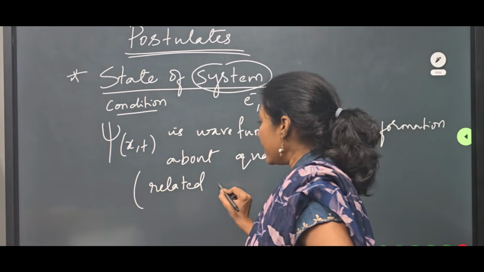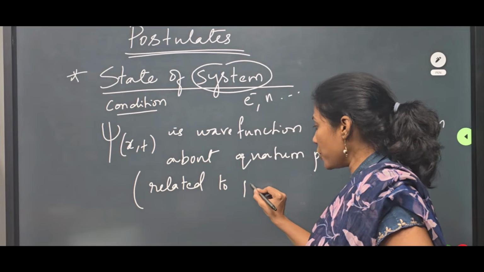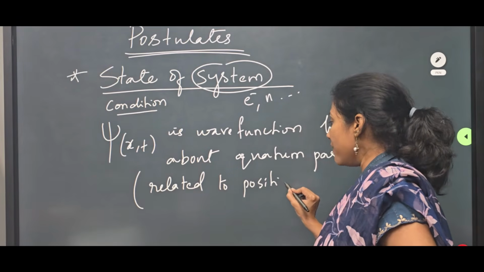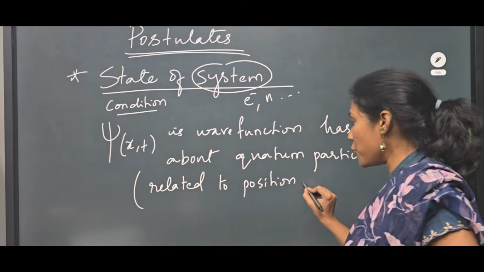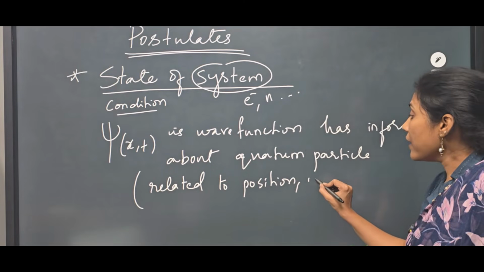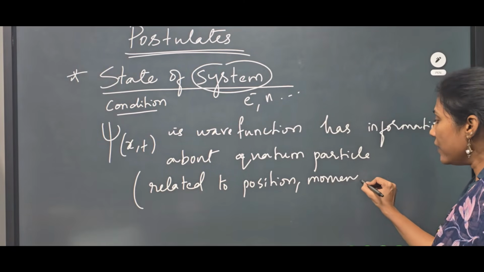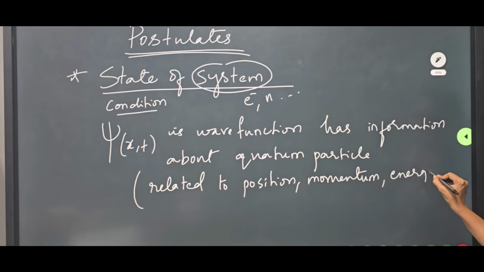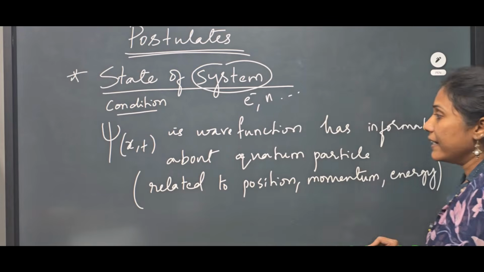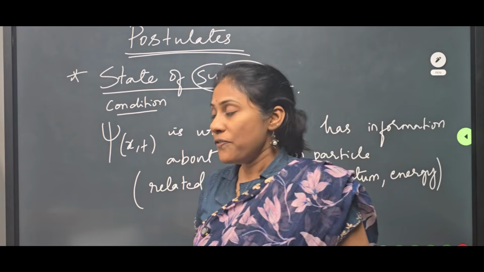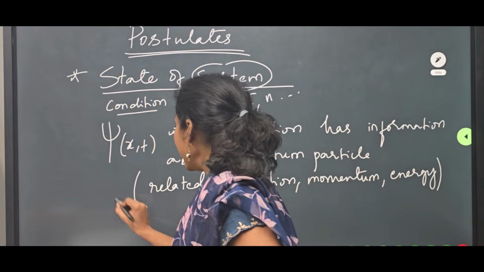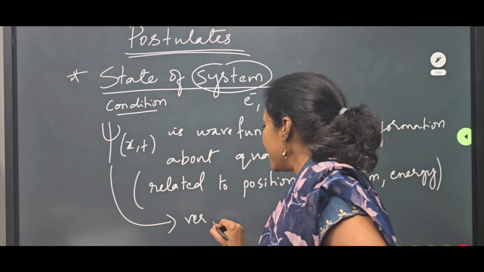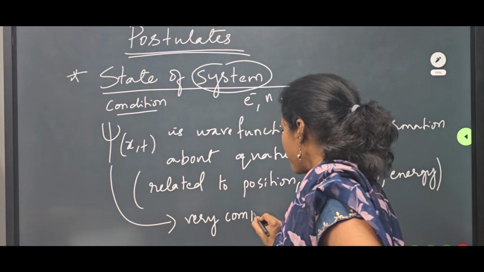It has data related to position. From the psi value you can come to know the position of an electron, or you can come to know the momentum of an electron. You can also come to know the energy of a system. That is the importance of psi, and this psi is very, very complex.